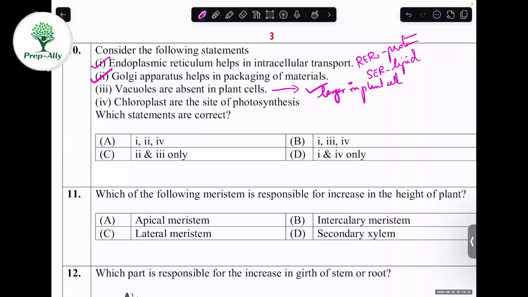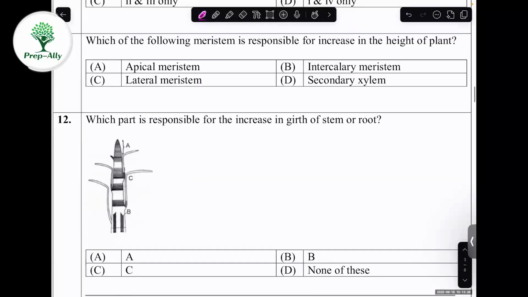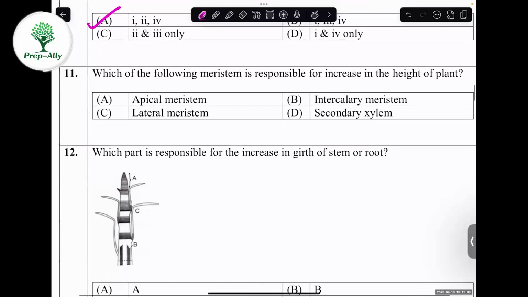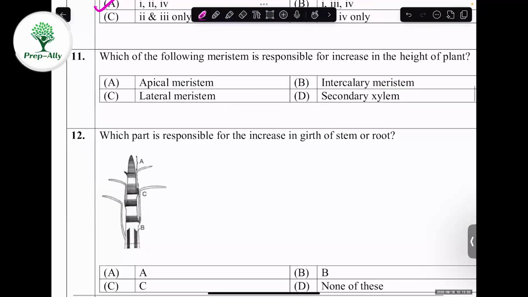Yes, the chloroplast is the place where photosynthesis takes place. So the correct options will be 1, 2, 4, which is option A. The 11th one: which of the following meristems is responsible for increase in the height of a plant? They are asking which meristematic tissue is responsible for the increase in height of the plant. They have given a picture here.